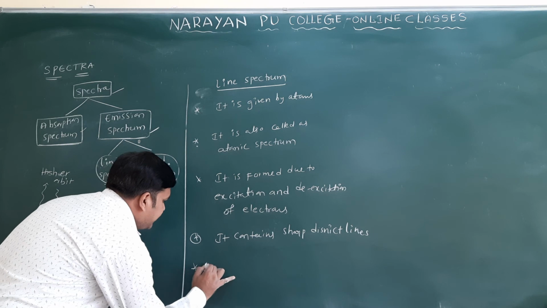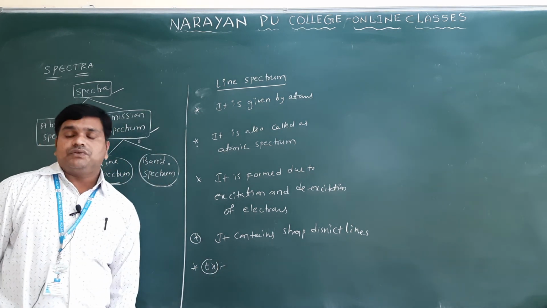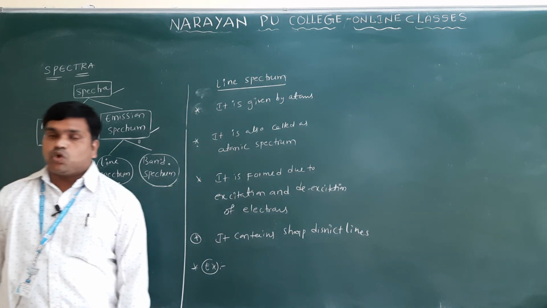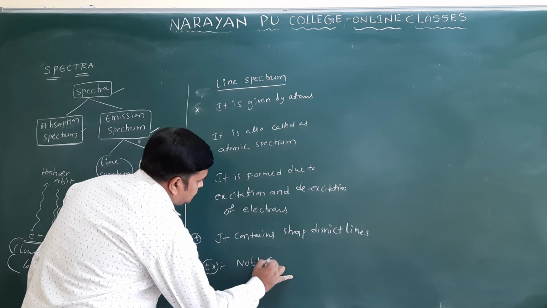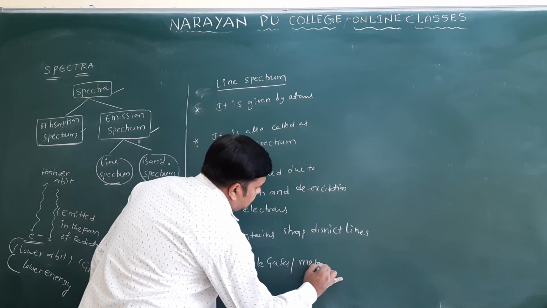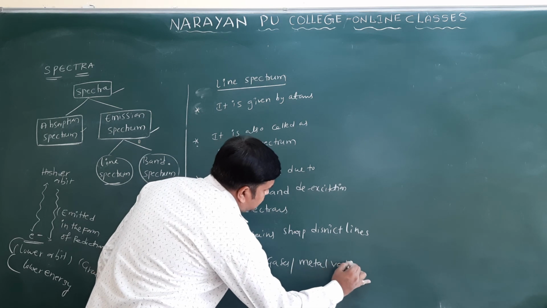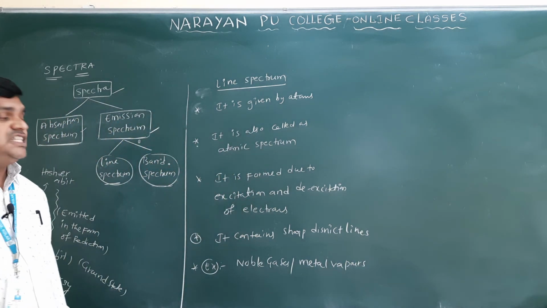What are the examples of compounds which give a line spectrum? Mainly noble gases and metal vapors. They will give a line spectrum only.